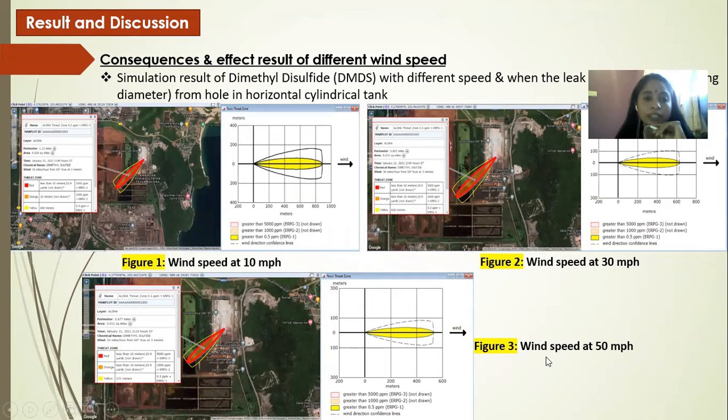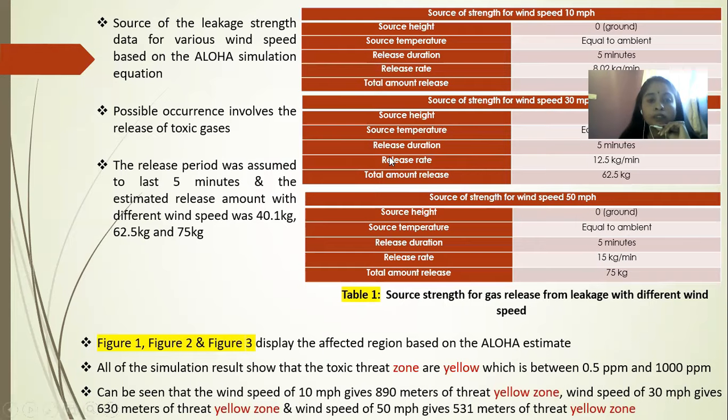So the results are as follows. The source of the leakage strength data for various wind speeds is based on the ALOHA simulation equation. The possible occurrence involves the release of toxic gas. The release period was assumed to last 5 minutes, and the estimated release amount with different wind speeds was 40.1 kg, 62.5 kg and 75 kg.